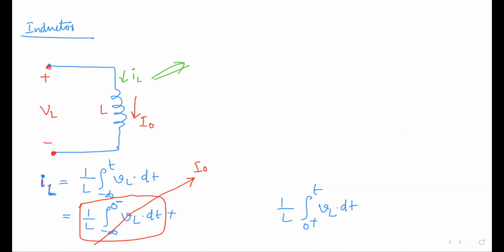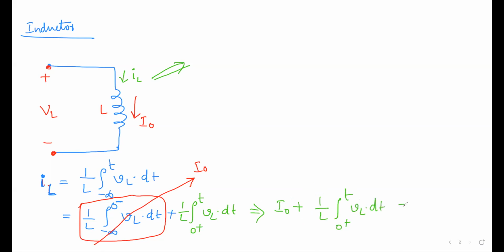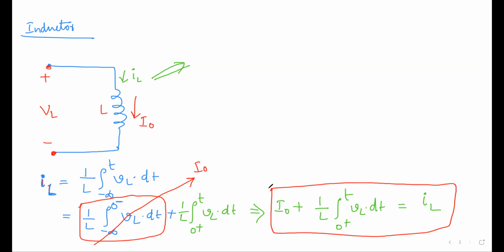I think this is fine. It is taking a lot of space, so I'm just rubbing it out. So what we understand is I naught plus 1 by L integral 0 plus to t VL dt is equal to IL. So this is about the current.